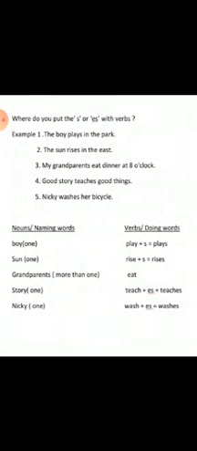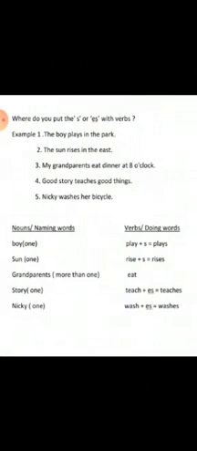Here the doing word is play. So we will add s to that, which becomes plays. So play plus s is equal to plays. Whenever the naming word is singular in number, we will add s to the doing word.